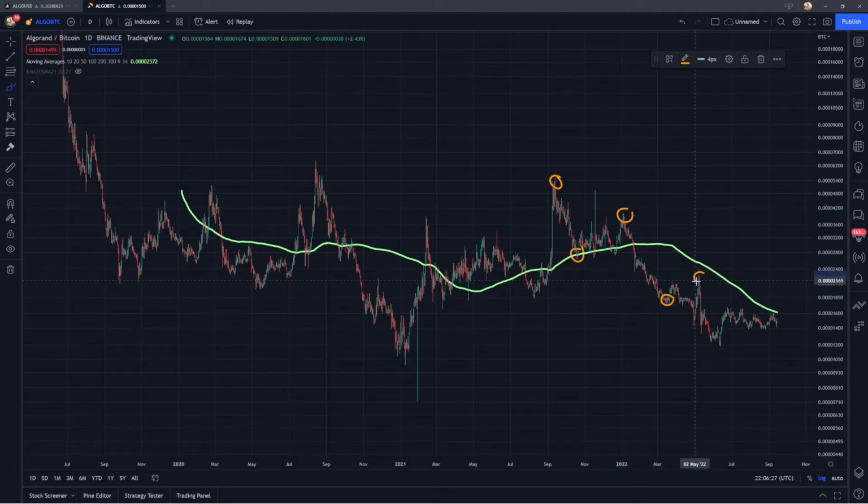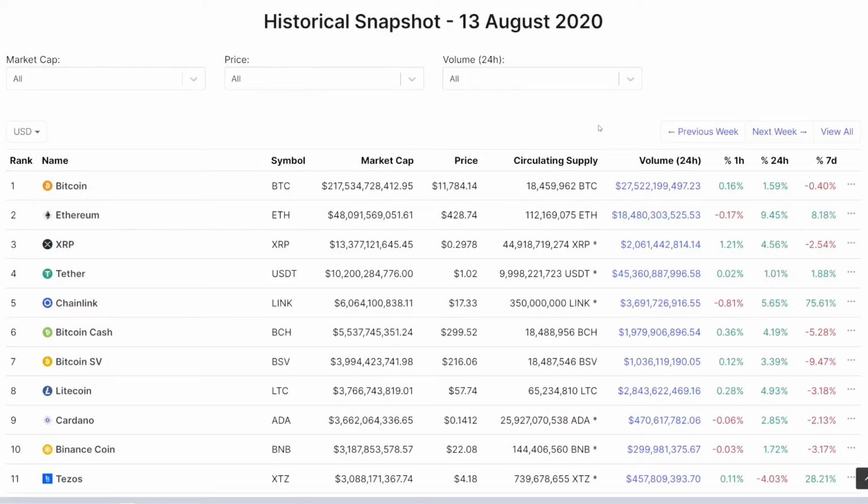And I think it's pretty easy to see and visualize this downtrend on the chart, but it's really hard to understand what this actually means. So what I'm going to do here is transition into a CoinMarketCap historical snapshot of cryptocurrencies from one of these major peaks just to show you what this is representing. So here is the CoinMarketCap page from August 13th of 2020, and we're just going to be looking at the individual cryptocurrency prices on this specific date.